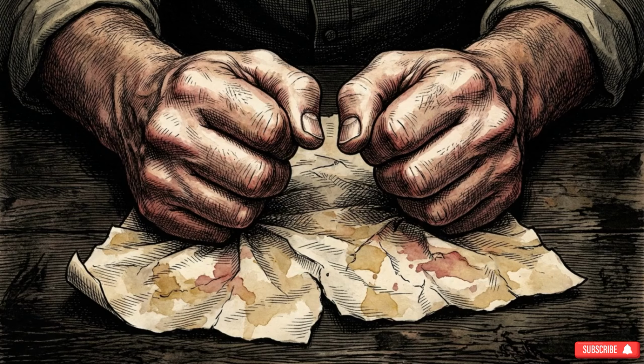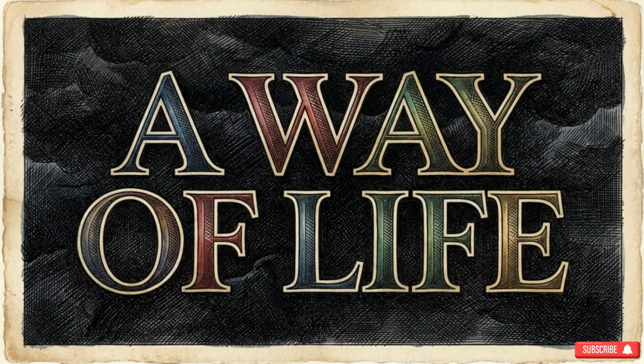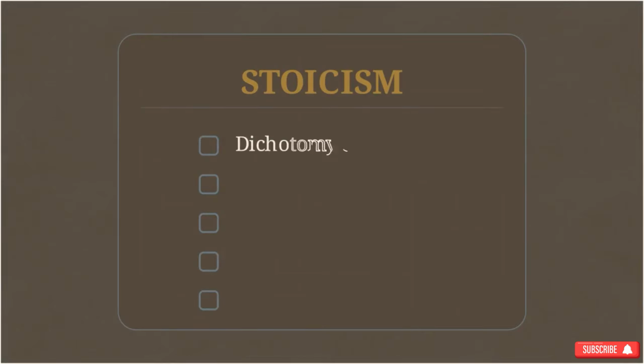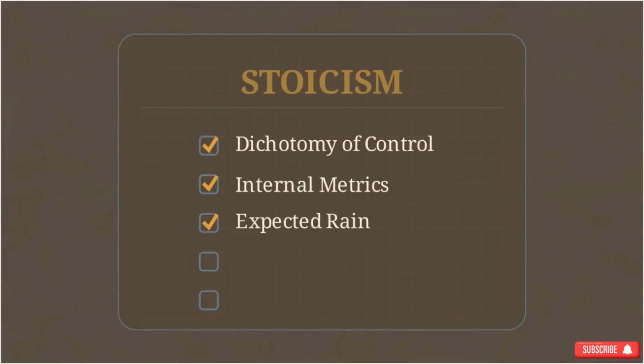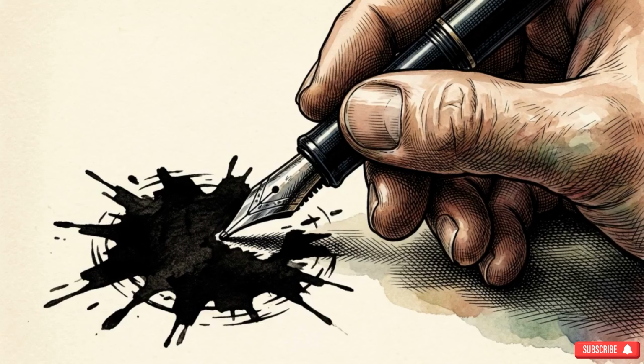Zeno did not. He focused on maintaining his composure, remaining calm and neutral despite his predicament. This reaction formed the basis of Stoicism. It is a framework for viewing the world that can be translated into a mental checklist you can apply to your own life today. To begin, you will need a pen and a piece of paper.